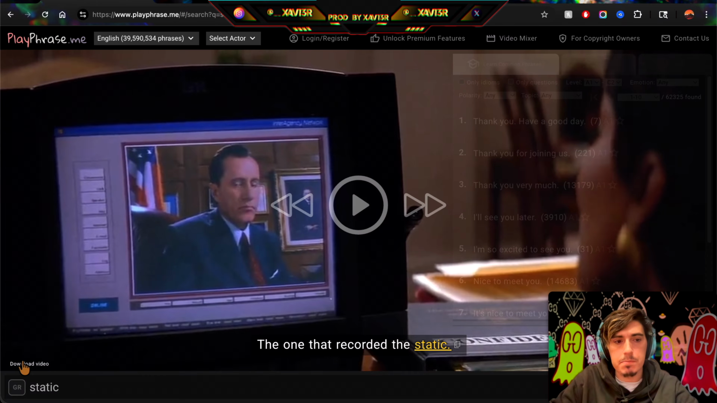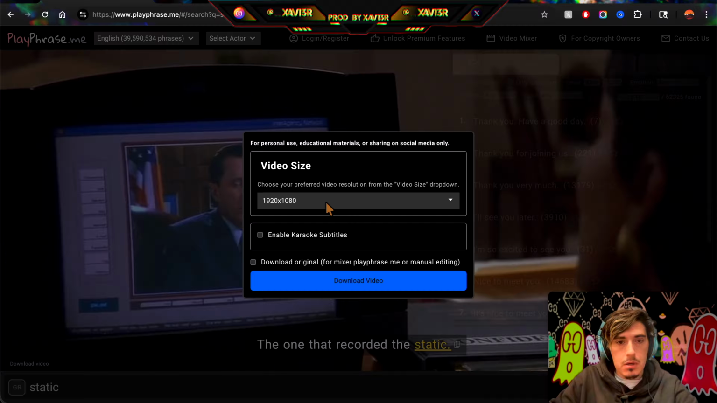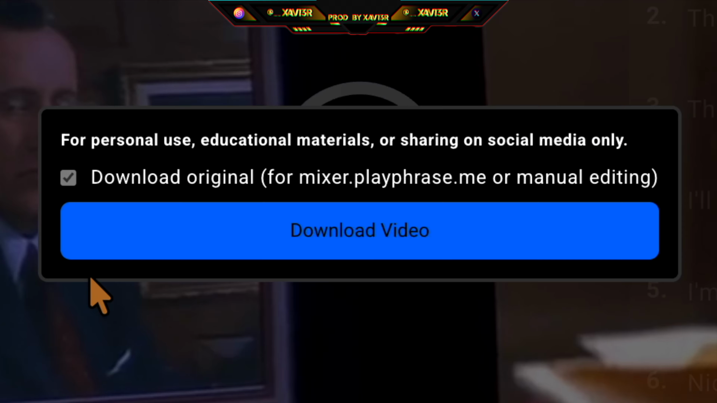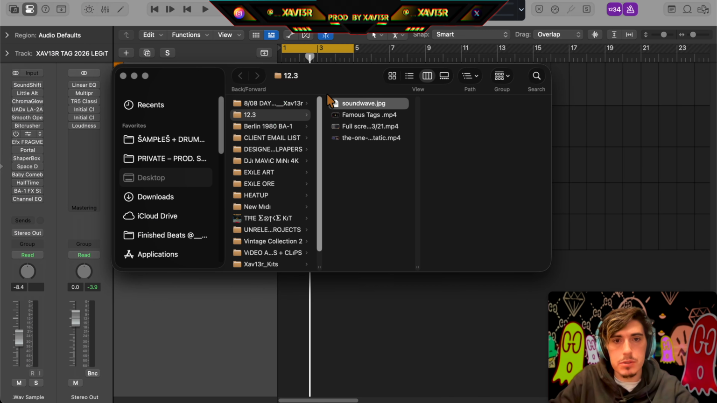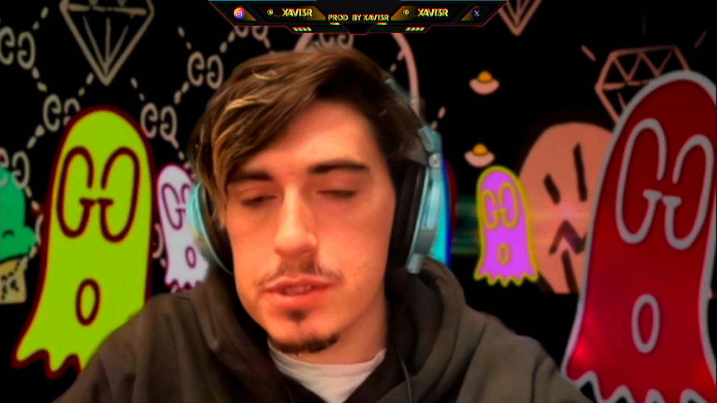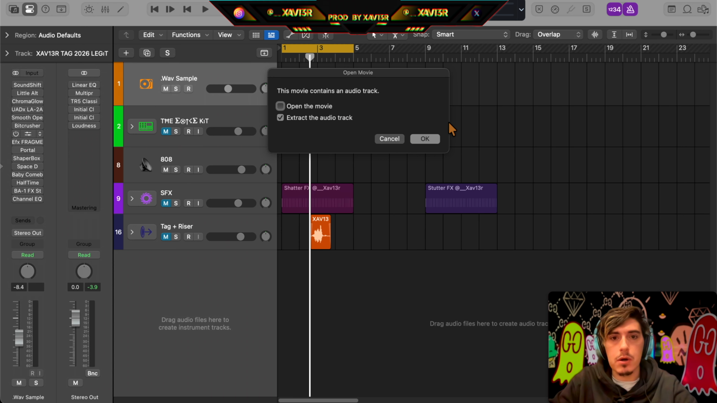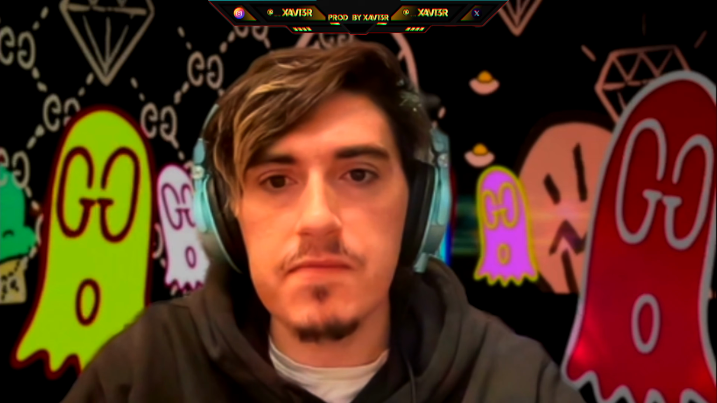Okay, and then you go to this bottom left button, download video. Doesn't really matter, we're just using the audio. Easy enough. Now let's hop back into Logic. I just have an empty audio track pulled up, and let's just drag in that fresh sample. So I'm just gonna extract the audio track. We just need the sound, not the video, obviously.